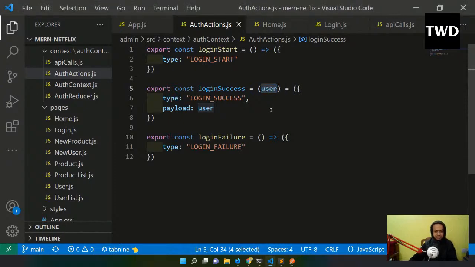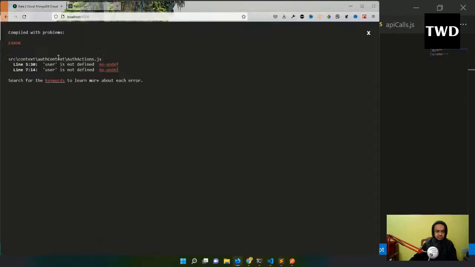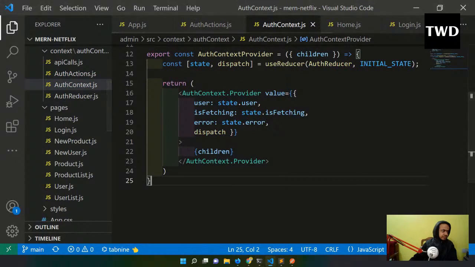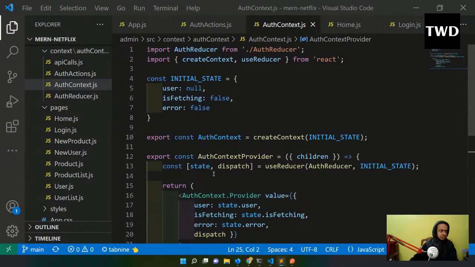I do this. What will happen? Okay, nothing is happening. Maybe I'm calling it in a wrong way. Let me check. User is null, null, null, false, false, false. Okay.